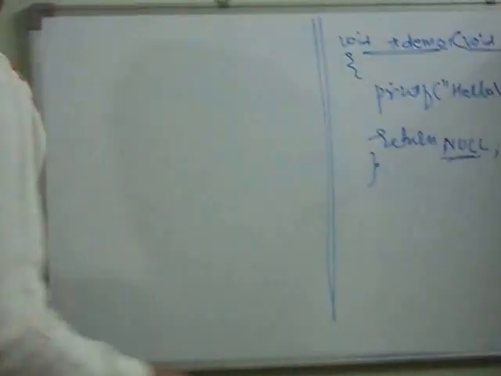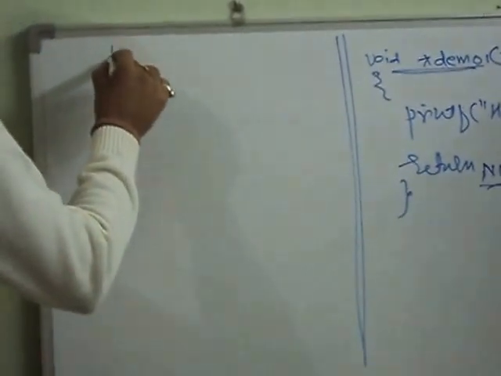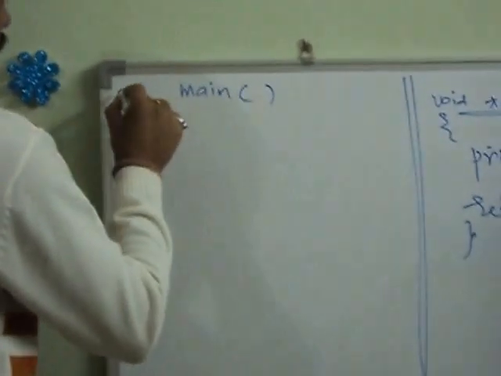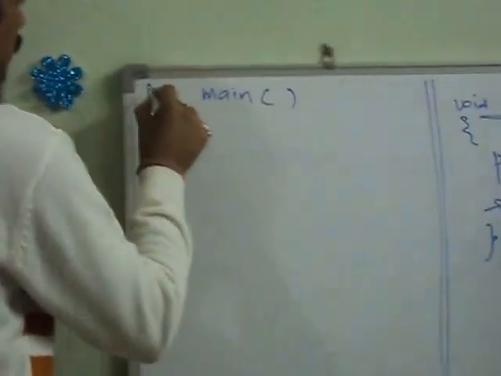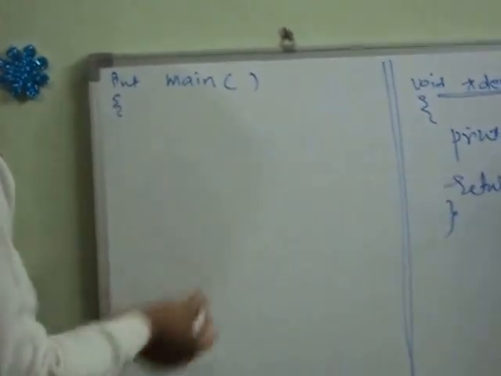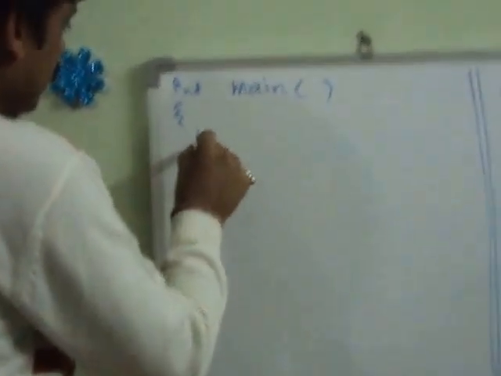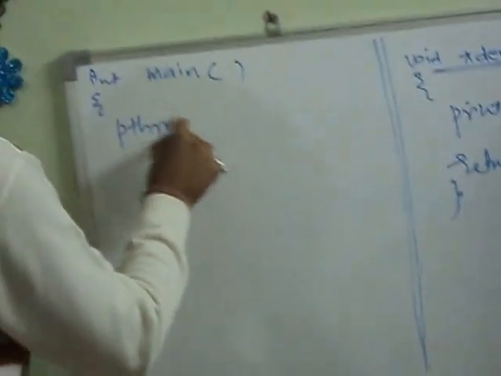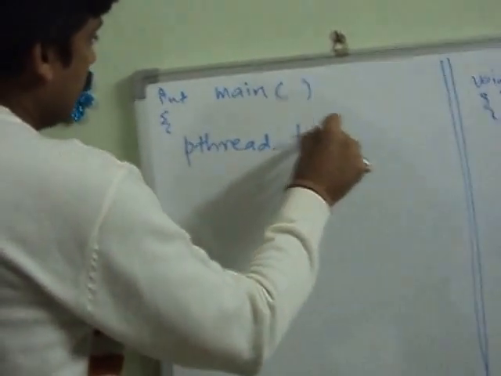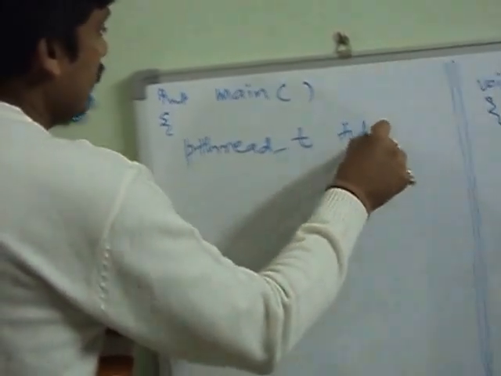So I'll write the main function for this program. Let's say int main, and we'll declare one variable of type pthread_t, let's call it tid.